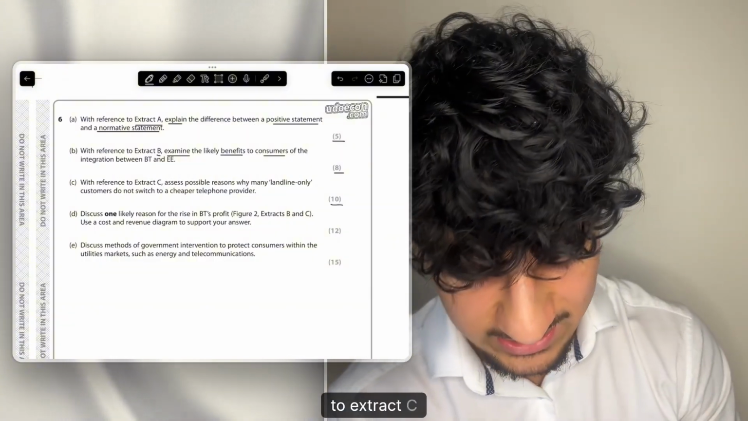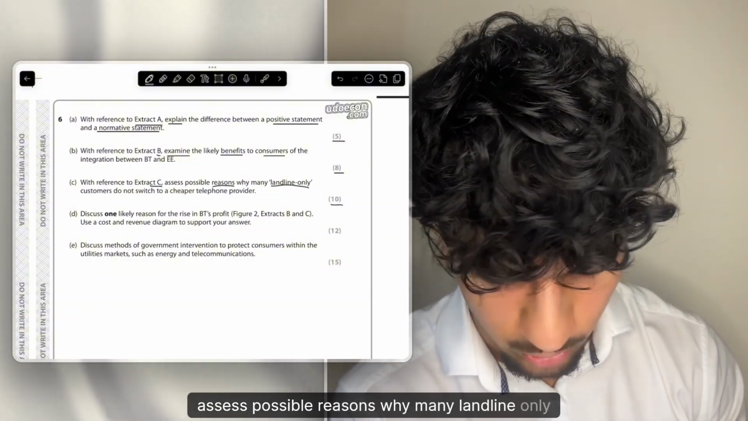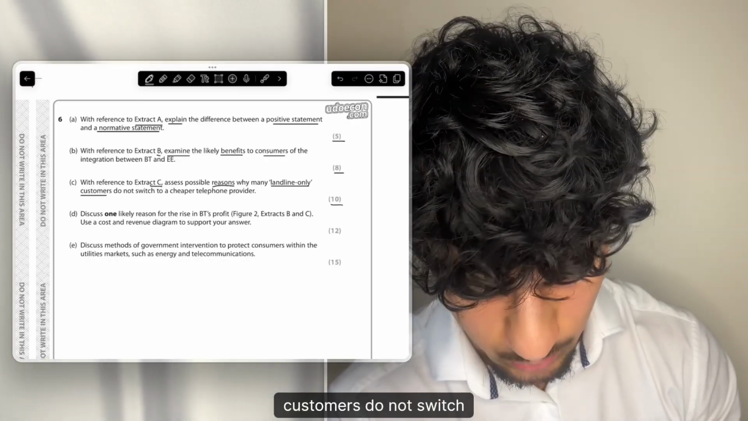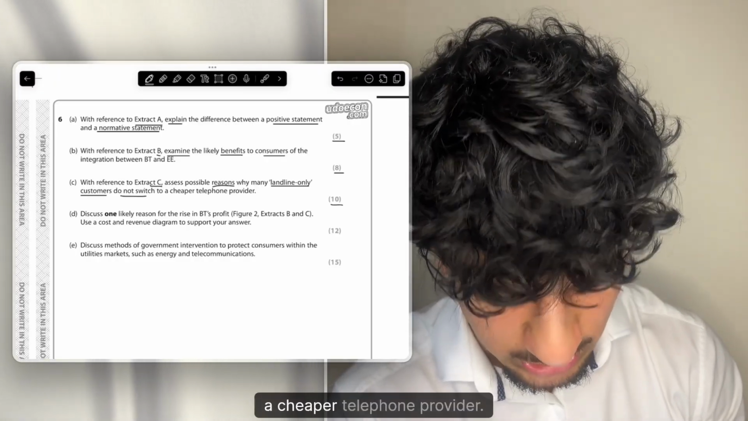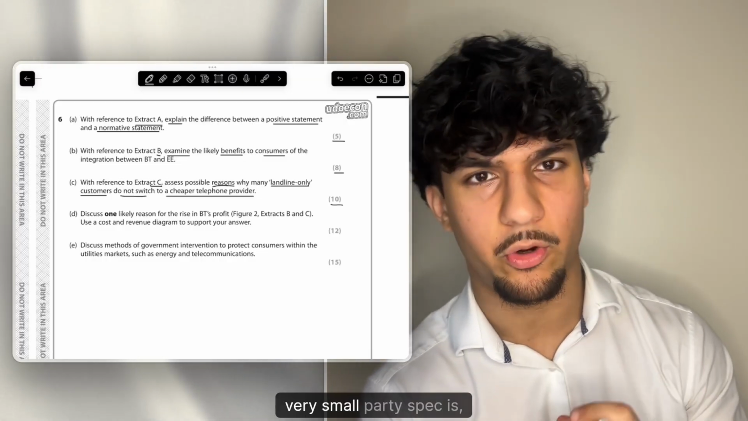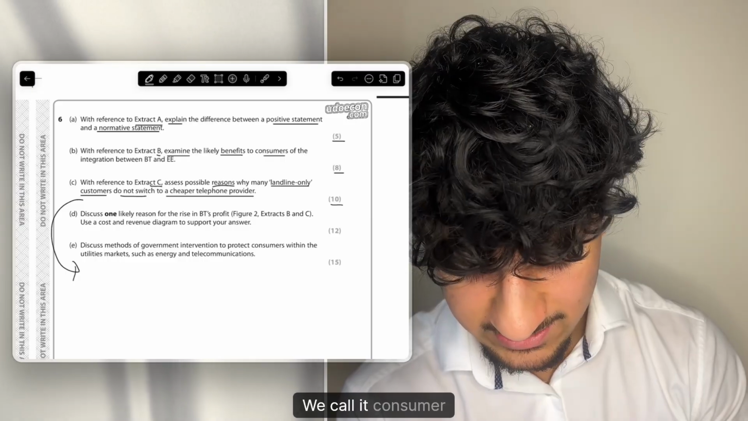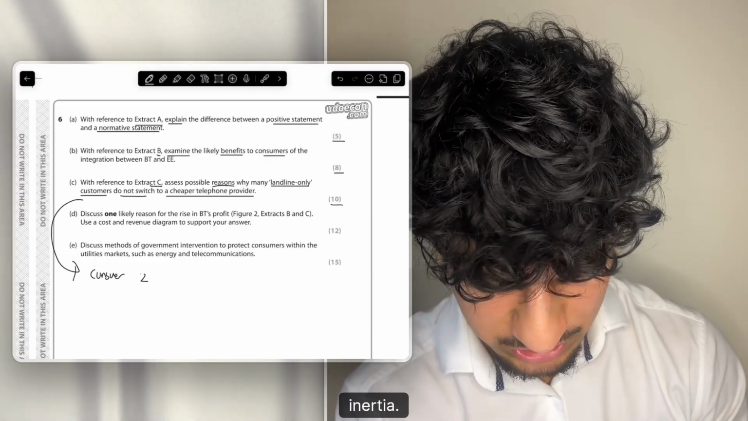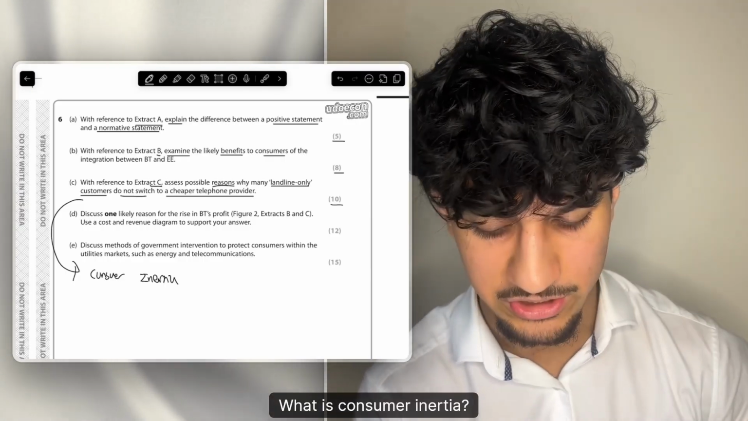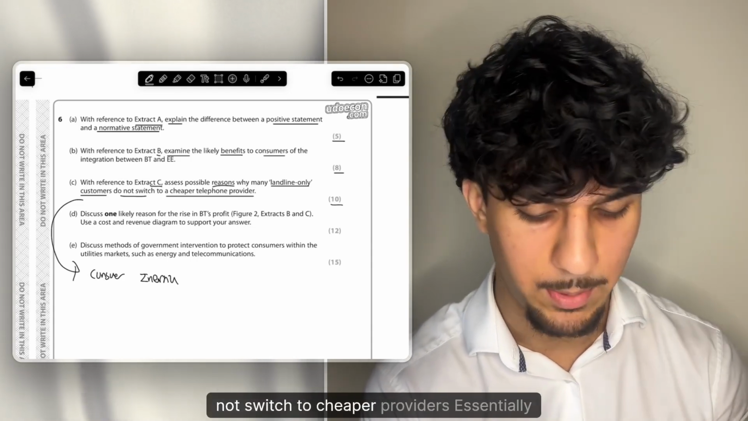With reference to extract C, assess possible reasons why many landline-only customers do not switch to a cheaper telephone provider. First thing that should pop into your mind, very small part of your spec, is to do with more behavioural economics. We call it consumer inertia. What is consumer inertia? Essentially, it's the concept where consumers do not switch to cheaper providers.